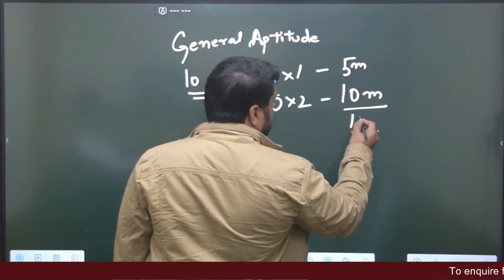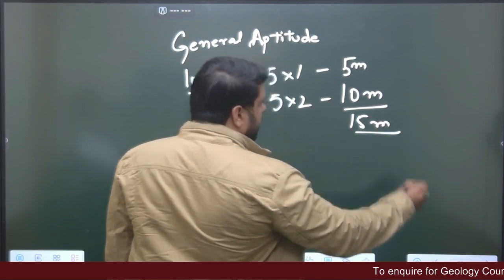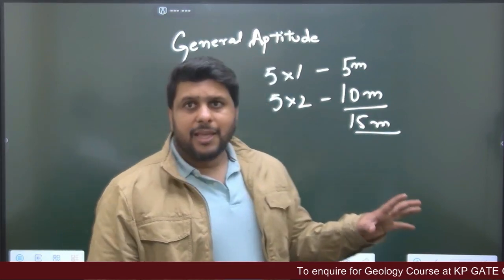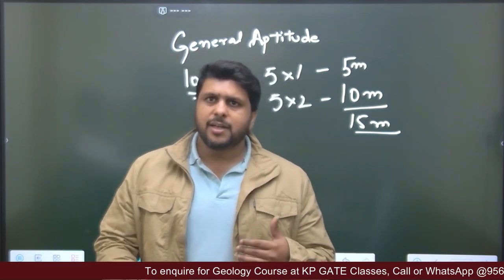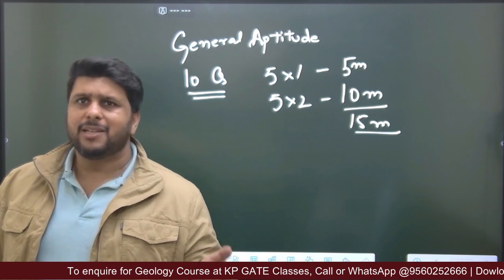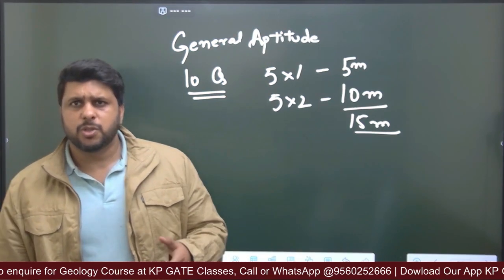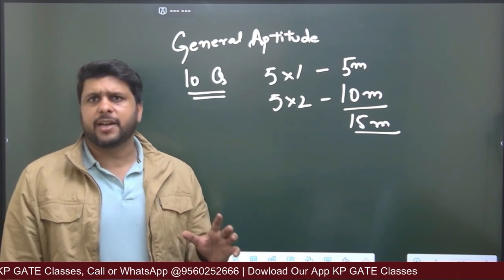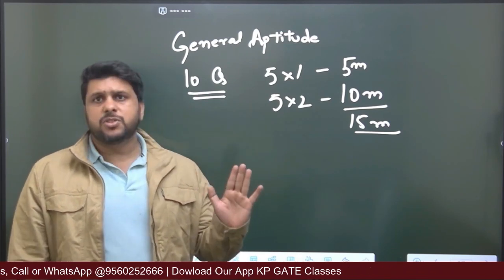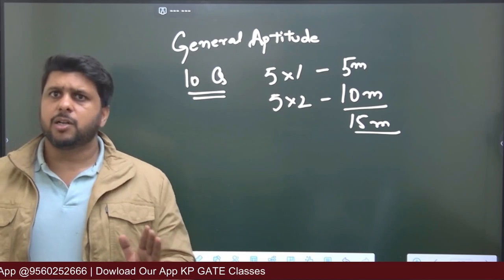So in total it was 15 marks. But here they have not categorized the questions: first 1 mark, then 2 marks question, 2 marks question, then followed by 1 mark. So they were jumbled. They have not categorized them, so you have to see which question was a 1 mark or 2 mark question.